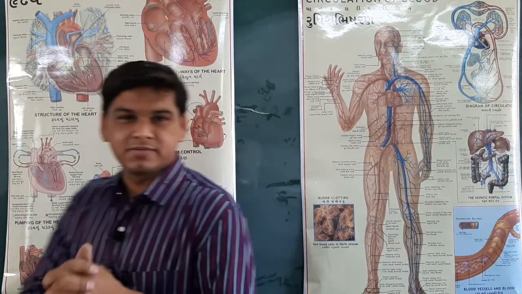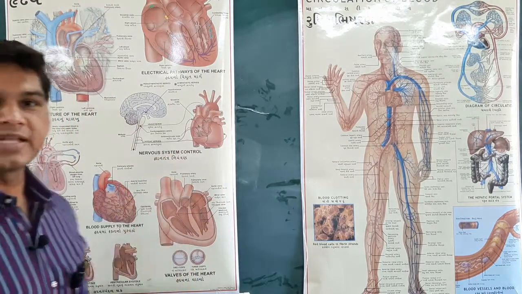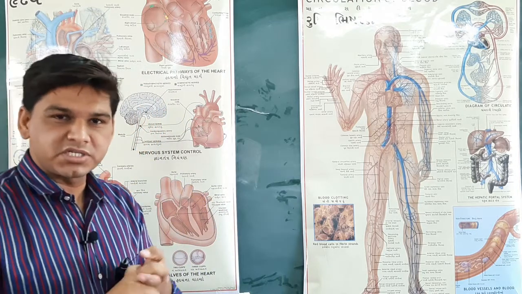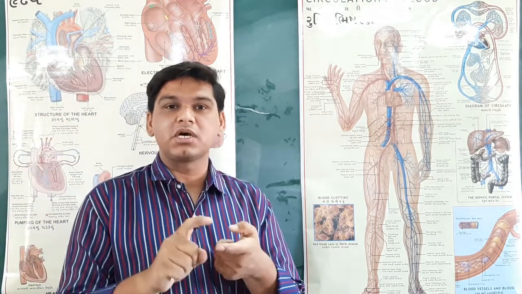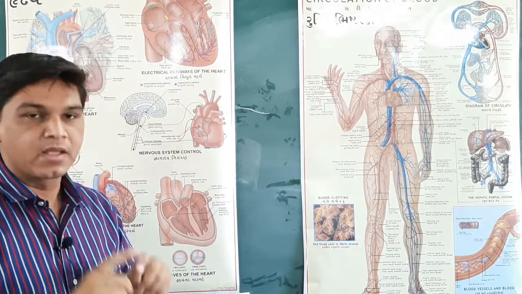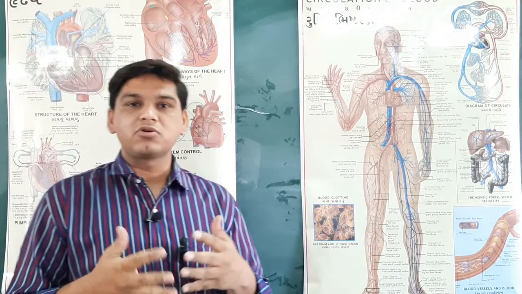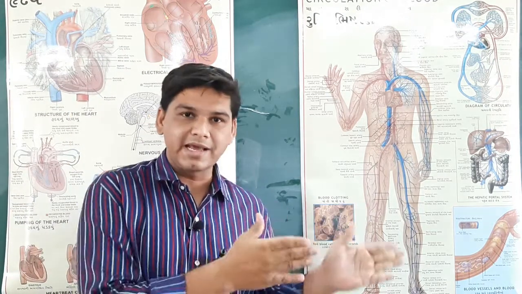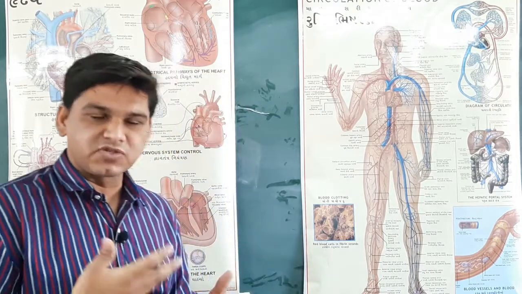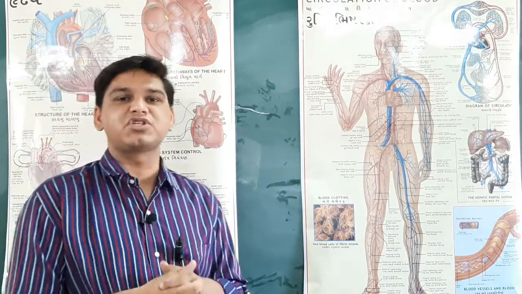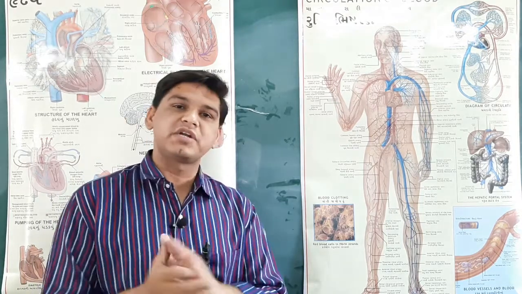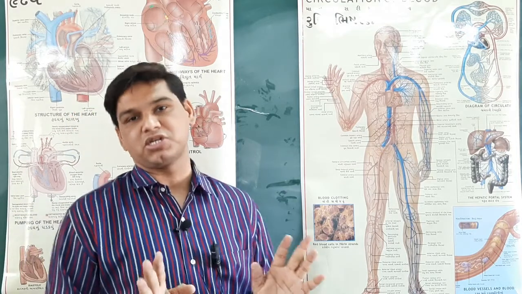Good morning, students. In the previous science class, we were discussing the topic of nutrition: how nutrition generally happens in unicellular organisms as well as multicellular organisms. We also discussed how respiration is done in animals and humans, and that many organs are involved in the process of respiration, as well as in digestion. Now, the next topics after nutrition and respiration are transportation and excretion.